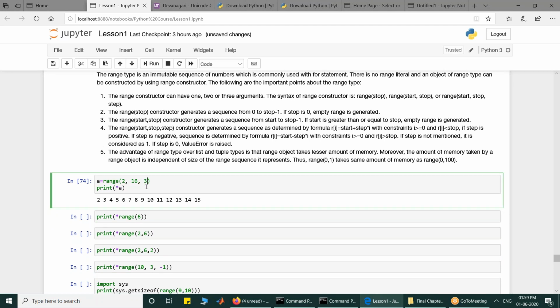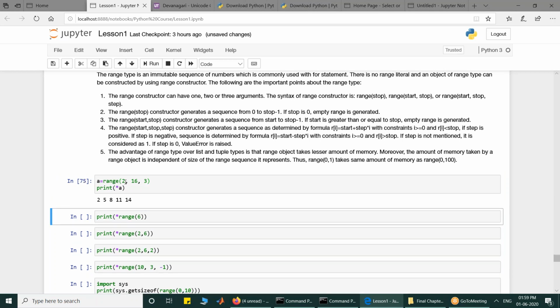If you give a third number also, that will be treated as step. How many jumps do you want between the numbers? So I said 3. So 2 will be created, then there is a jump of 3, it goes to 5, then a jump of 3, it goes to 8, then 11, then 14. Because it has to stop at 15, there will be no other number created, because the next number, which is 17, is more than 15. So it will stop.